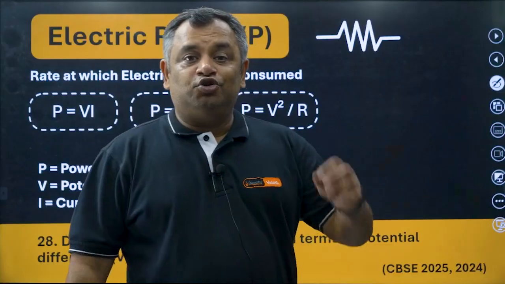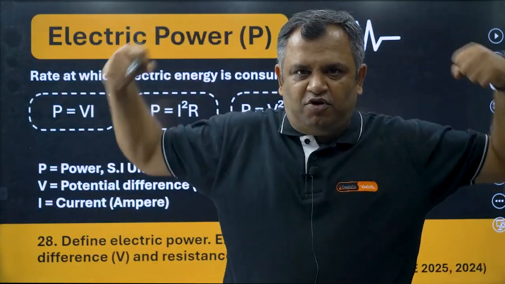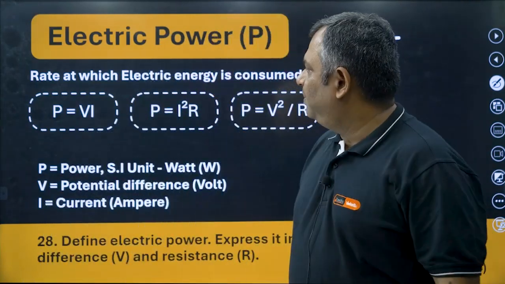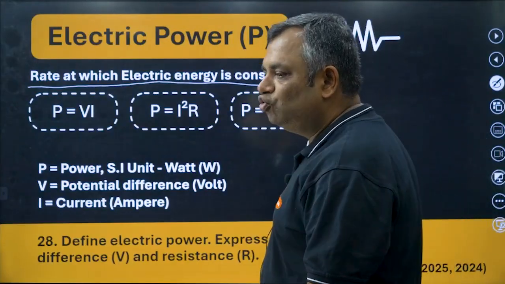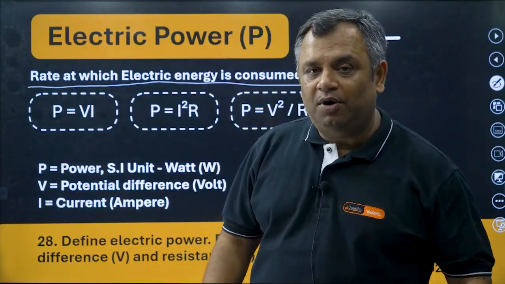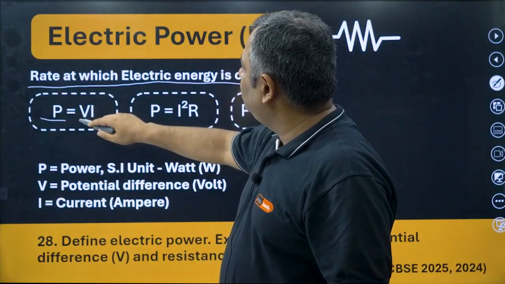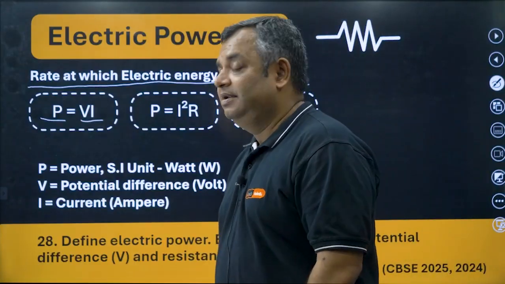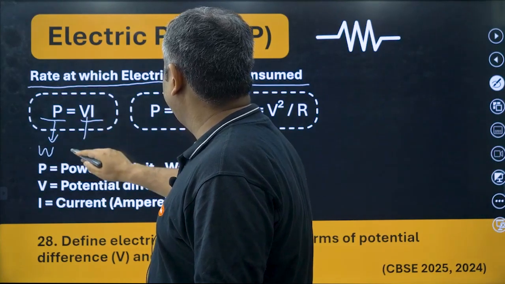Let us move ahead. The next thing that we are going to study is power. This is electric power, not that He-Man power. Now how do you define power? Power is defined as the rate at which electric energy is consumed. We'll talk about that a little more, but understand the formula for power: P is equal to V into I, where V is the voltage and I is the current. The SI unit of power is watt, and V is volt.